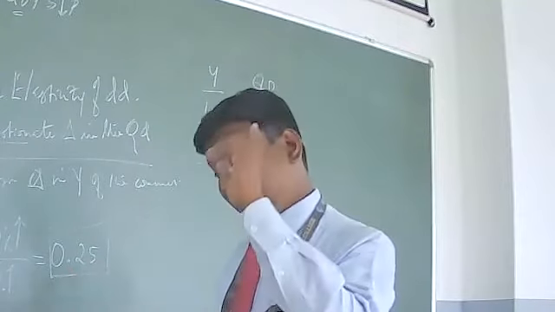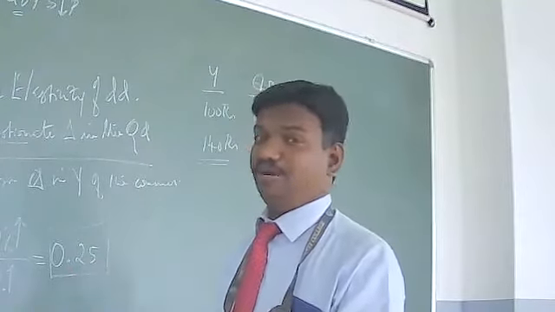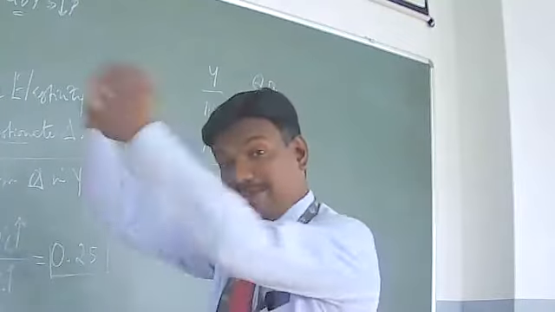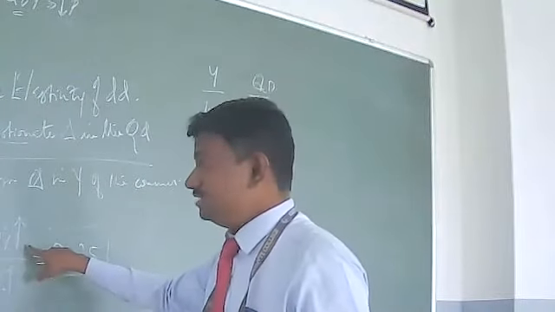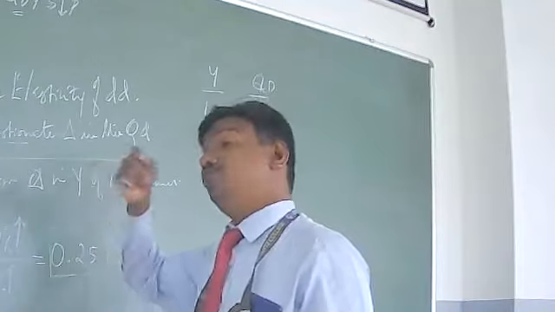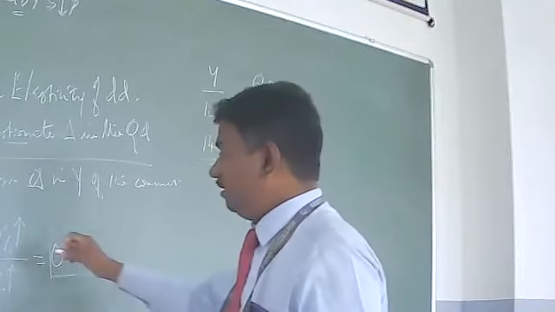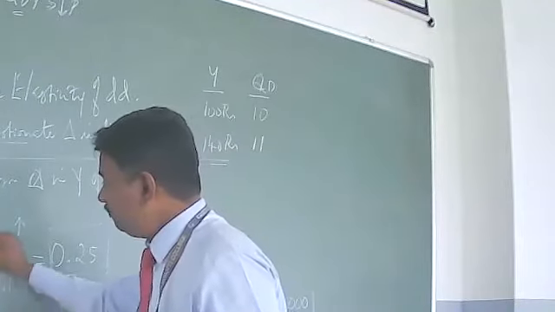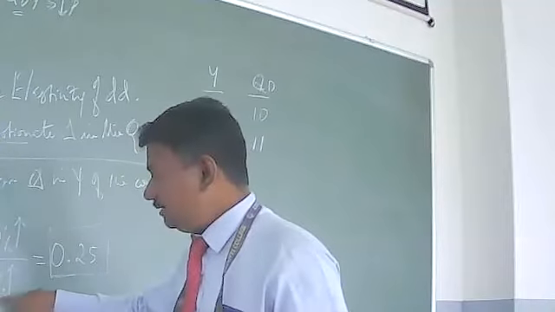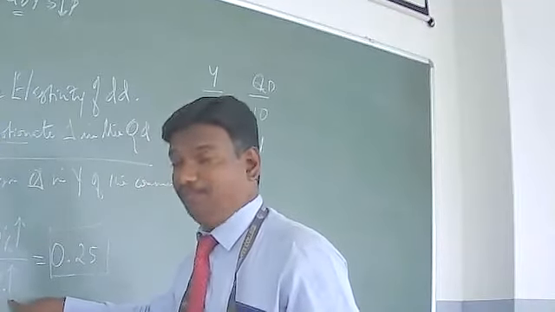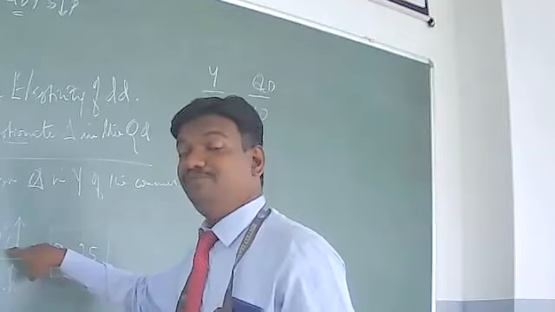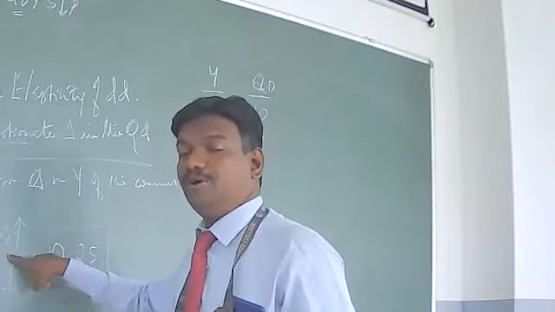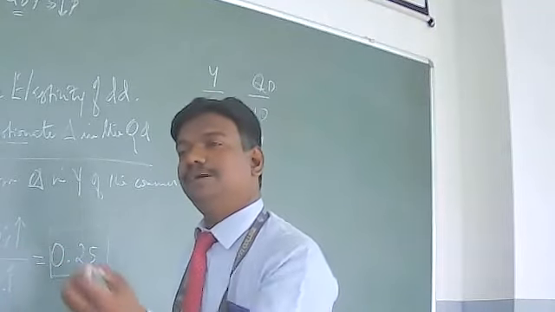Also, if it is a high-valued commodity, I can increase by only 10%. If it is a low-valued commodity, it can even become 50%. My 40% increase in income can lead to a 50% increase in consumption because the price of the commodity is so cheap.